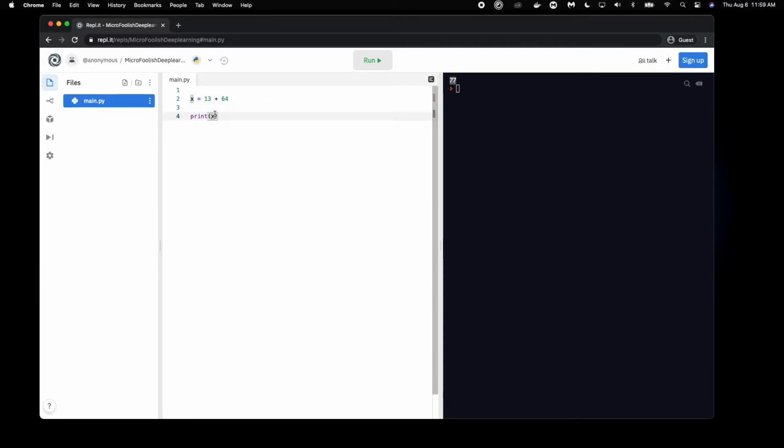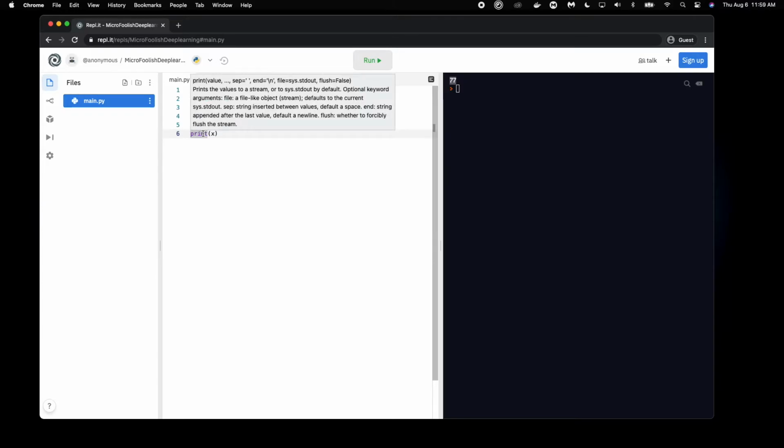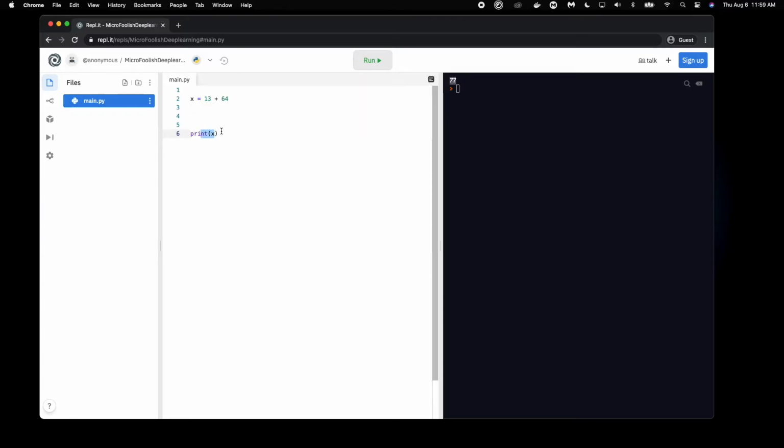Now that our example has worked, I'm just going to briefly touch a bit more on print before we move back on to operators. First off, print is something known as a function. What is a function? Well, a function is also a math term, and a function is something that takes in an input and outputs something else, or at least performs some sort of action with it, right? Here, our print function is taking in the input of x, and what it is doing is printing out x to the console on the right hand side. We're going to be exploring functions a lot more in depth in the next few parts of this course.